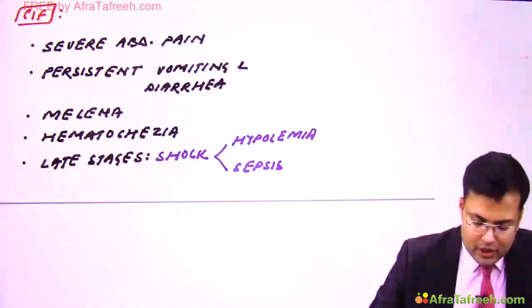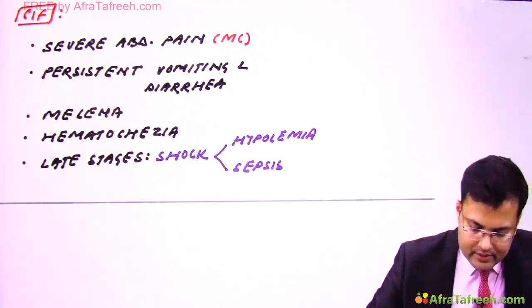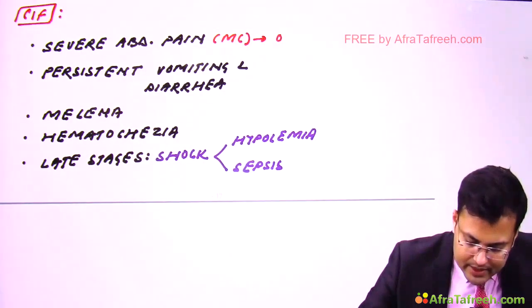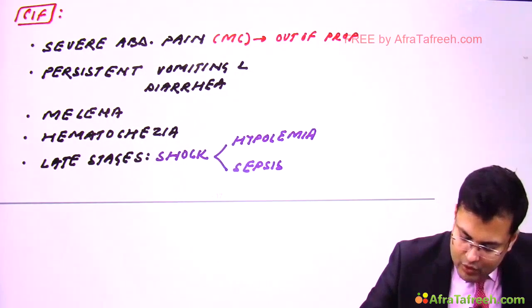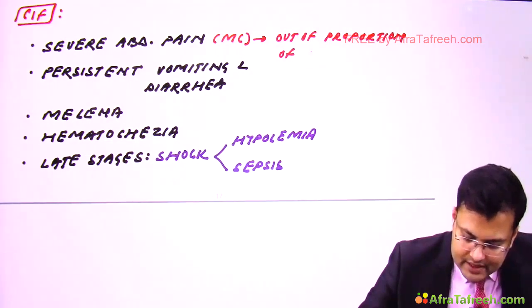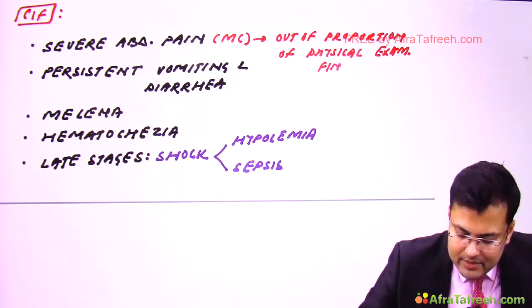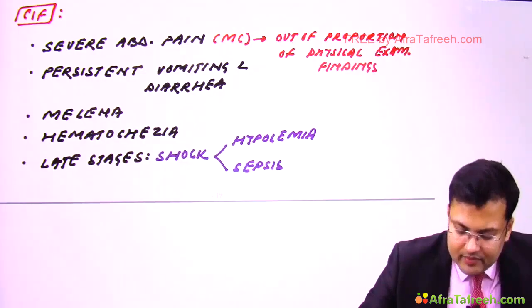So what is the most common symptom? It's the severe abdominal pain. And this severe abdominal pain is out of proportion of physical examination findings, or signs. Clear?